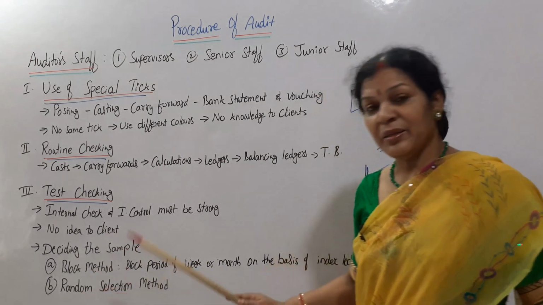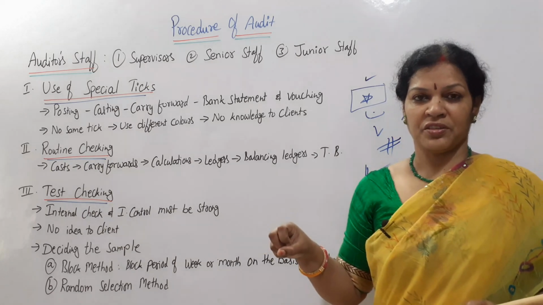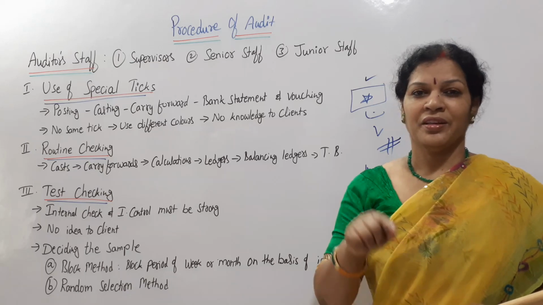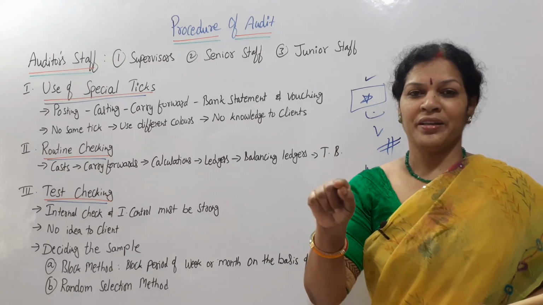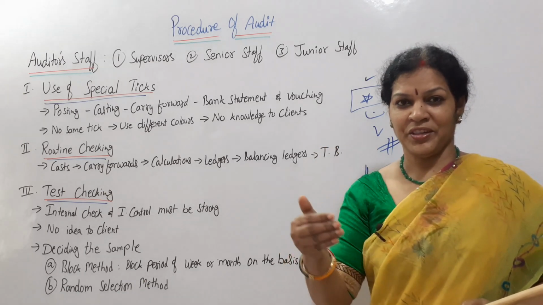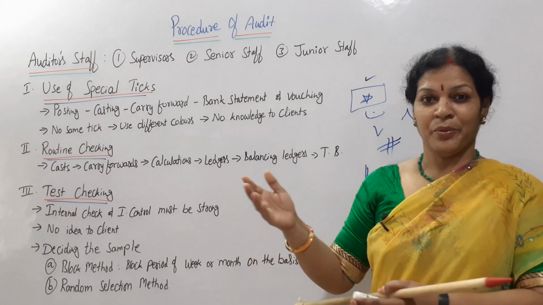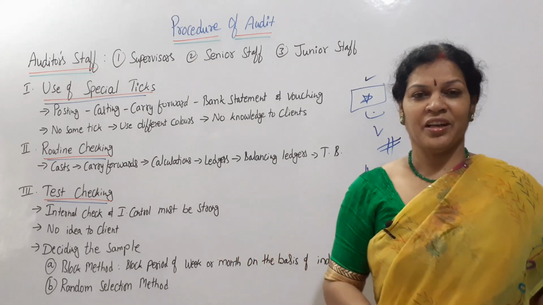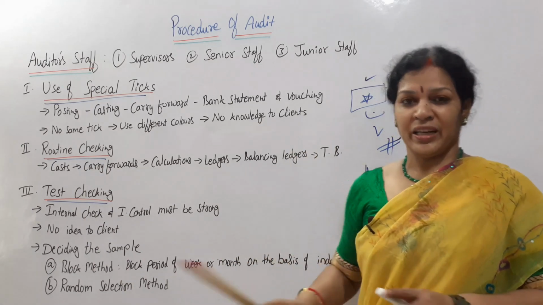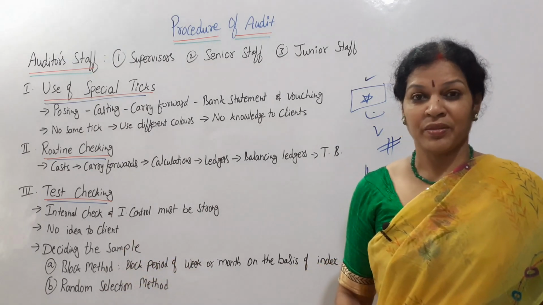The second method is the random selection method. In random selection, they randomly pick a few transactions. It can be as per the idea of the auditor or the audit staff. For example, I'll take 1, 10, 20, 30, 40 randomly, or 5, 15, anything it can be, or 150, 100, 150 random, anything as per their idea. In January I'll take 5, February I'll take 5, like this also. Random selection. Either of these two methods is going to work out. Sample selection. Am I clear?